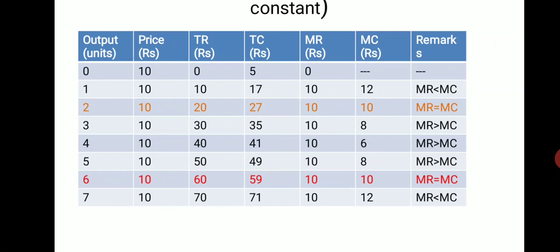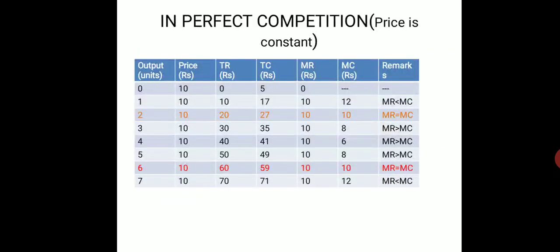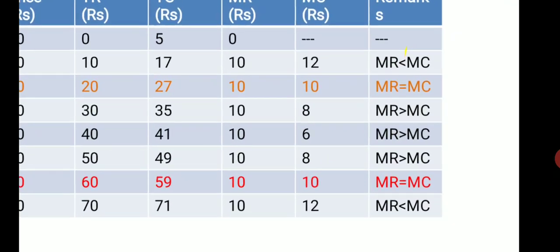At which level of output will the producer attain equilibrium? At the sixth level of output, because condition 1 is fulfilled in both cases, at the second and sixth level, but at the sixth level of output the MC is increasing. The second condition will be fulfilled at the sixth level of output. So the producer's equilibrium will be attained at the sixth level of output, because at this level MR equals MC equals rupees 10 and MC is increasing.